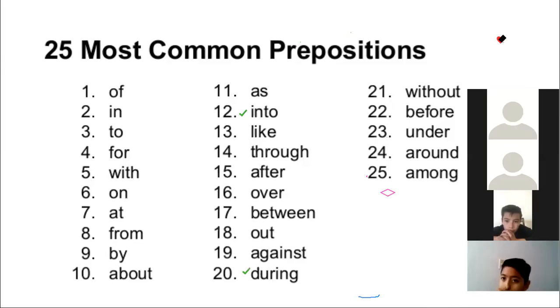Those are the most common prepositions. So if you have these kinds of words, next to them you have to write a gerund, okay? For example, in the example, he has an award for winning.